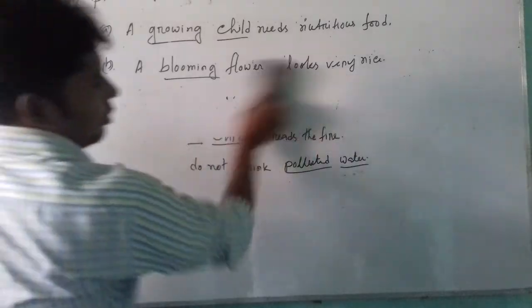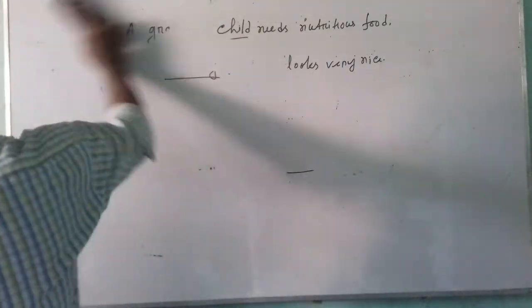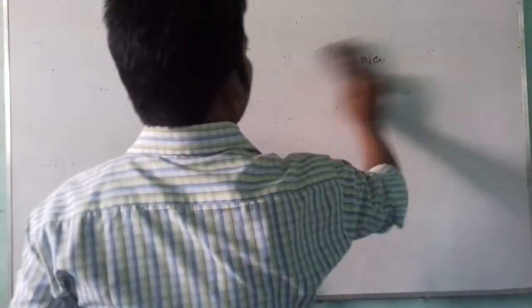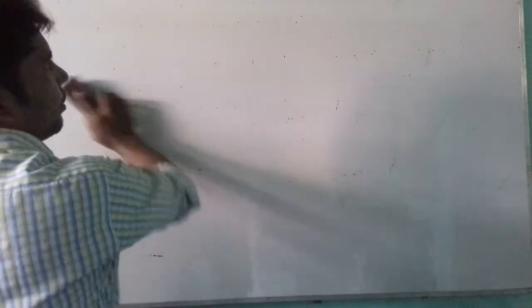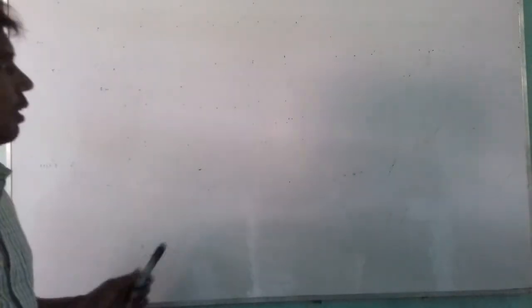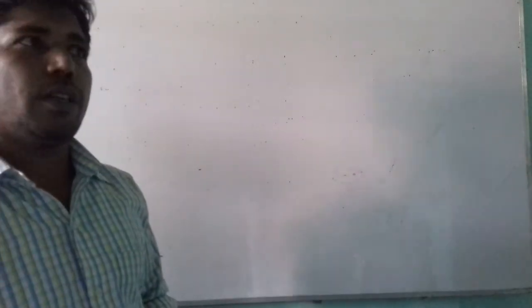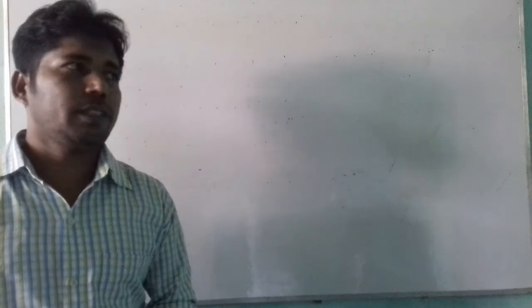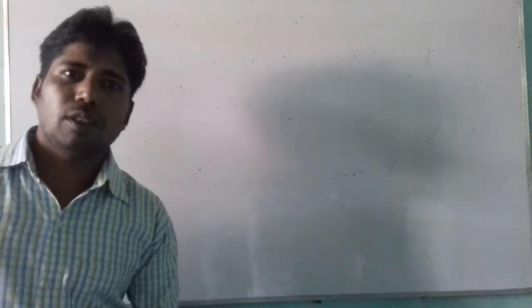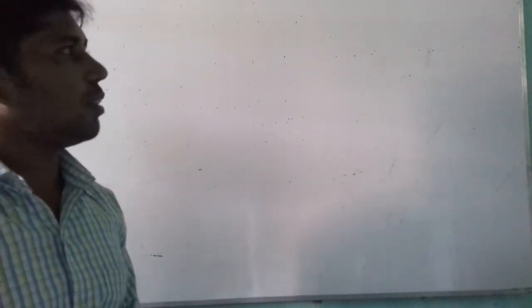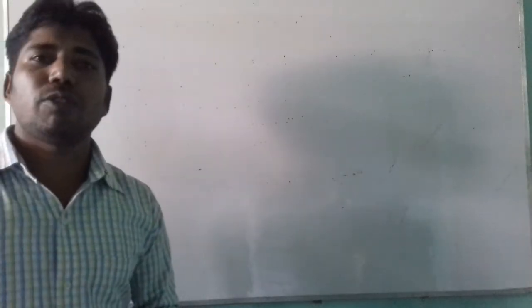Now I will show you noun adjective. What is a noun adjective? It may be new to you, but a noun adjective is when two nouns are used side by side. The first noun is called an adjective and it has been used as a pre-modifier of the second noun.